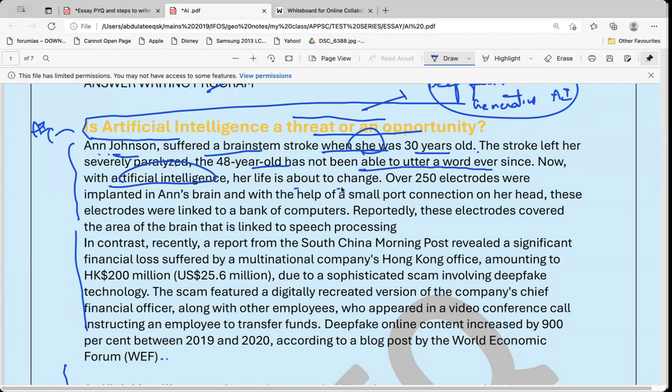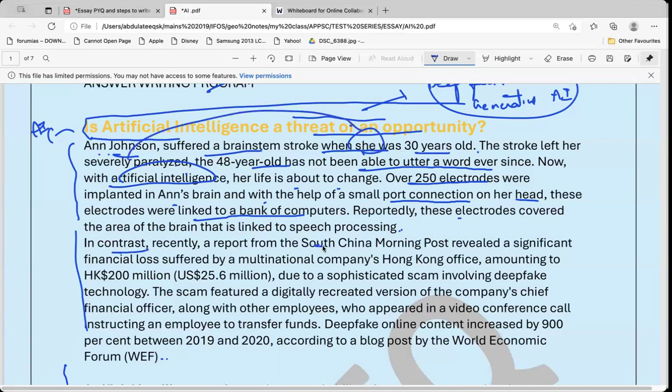Her life is about to change. Over 250 electrodes were implanted in Anne's brain, and with the help of a small port connected on her head, these electrodes were linked to a bank of computers. You can summarize this, you can simplify this. These electrodes were connected to the part of the brain that is linked to speech processing. So because of this, she was able to speak because of these electrodes, or AI, implanted in her brain. This is one way. So this is an opportunity.